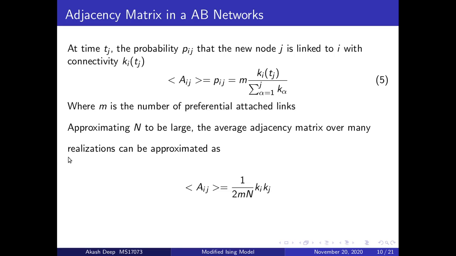Now, if we approximate the number of nodes to be very large, the average adjacency matrix over many realizations can be approximated as 1 over 2m times k_i and k_j, and this matrix is inserted in the Ising model in terms of J_ij.